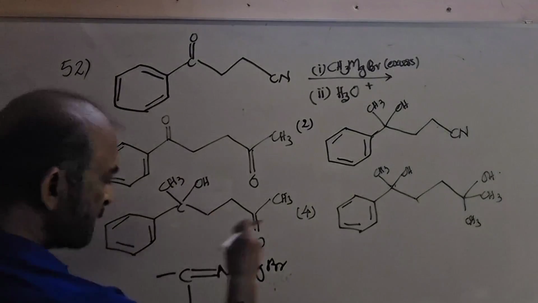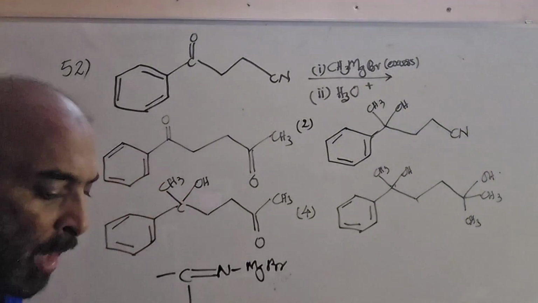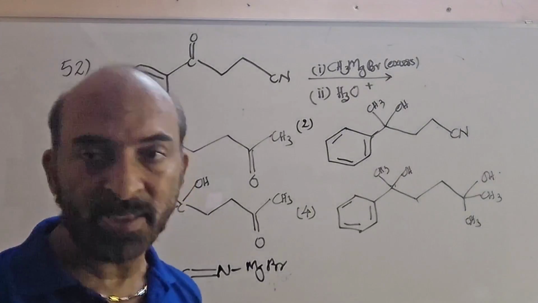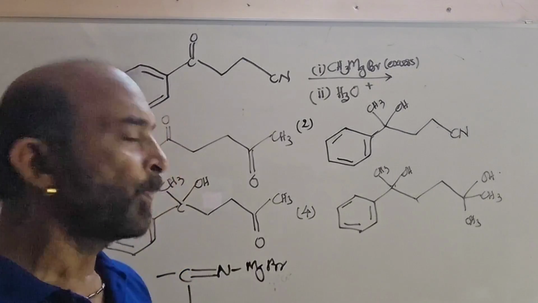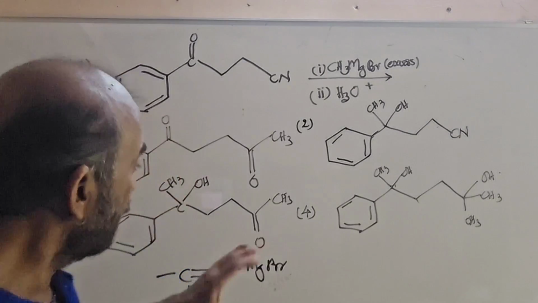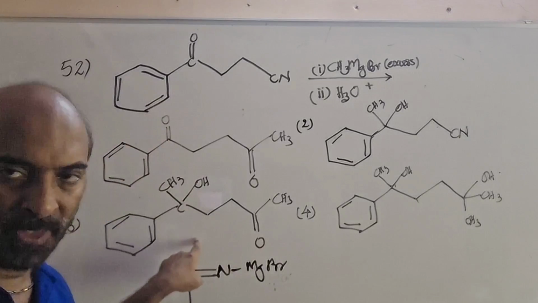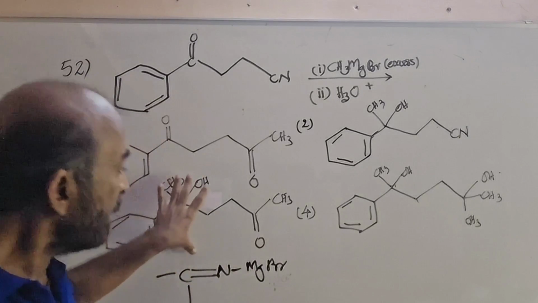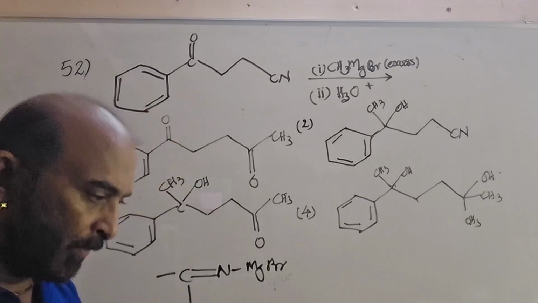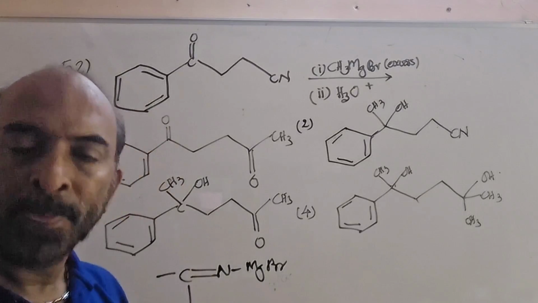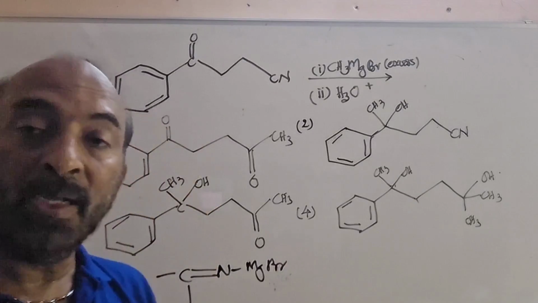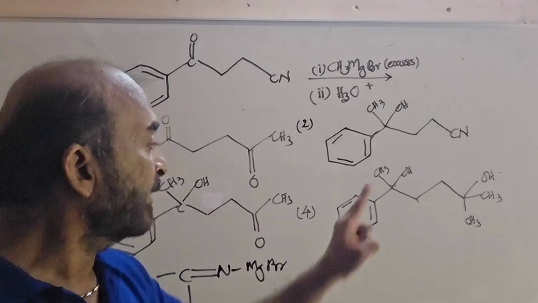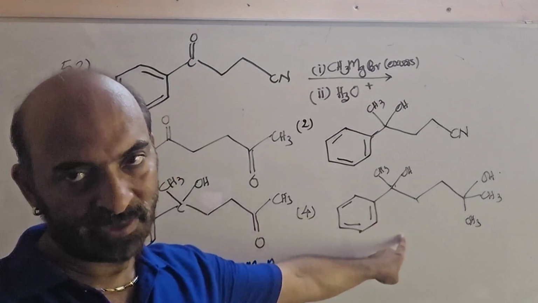It is then subjected to acidic hydrolysis to convert this to a keto group. Of course, only if you take this product out of the aqueous medium, dry it, and again treat it with the Grignard reagent, will it get converted to this.